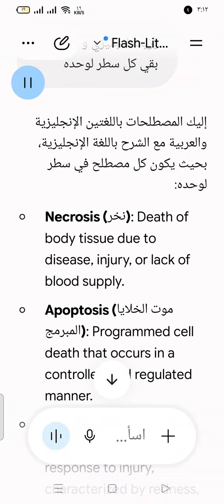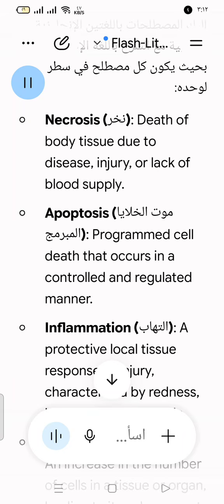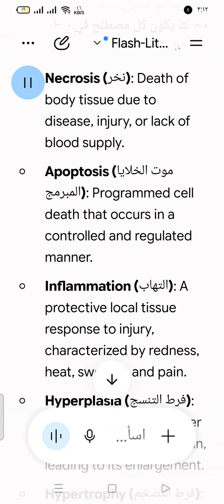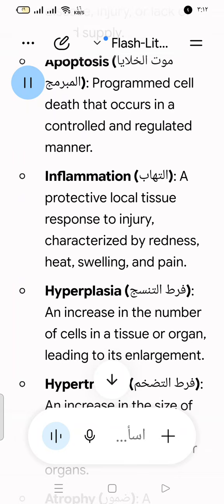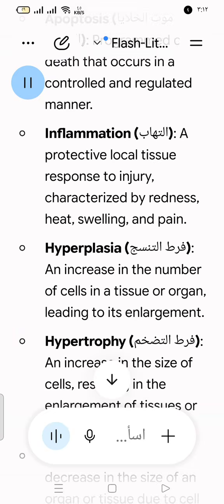حيث يكون كل مصطلح في سطر لوحده. necrosis نحر: death of body tissue due to disease, injury or lack of blood supply. apoptosis موت الخلايا المبرمج: programmed cell death that occurs in a controlled and regulated manner. inflammation التهاب: a protective local tissue response to injury characterized by redness, heat, swelling, and pain.